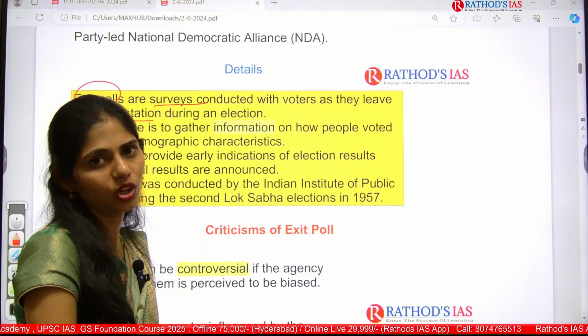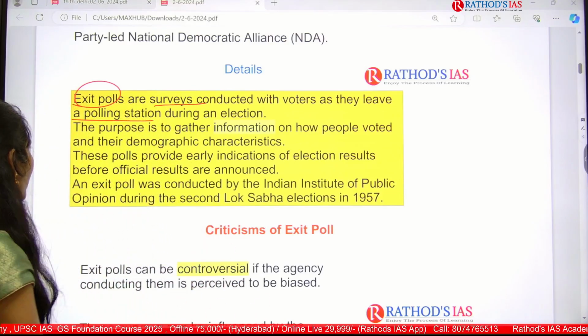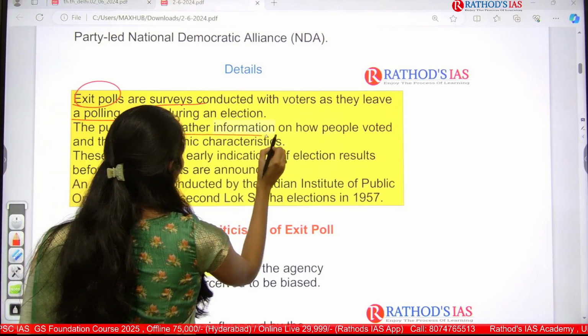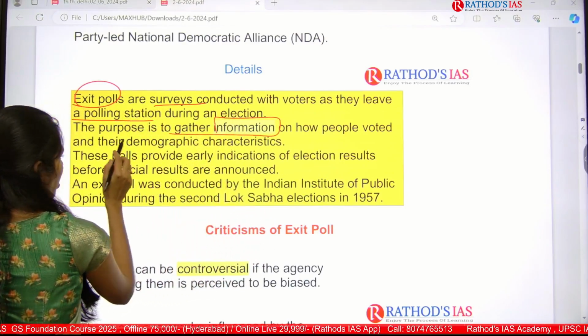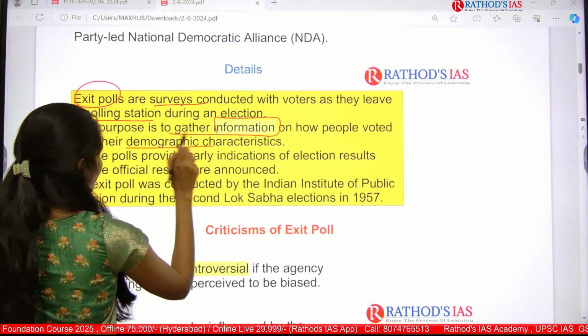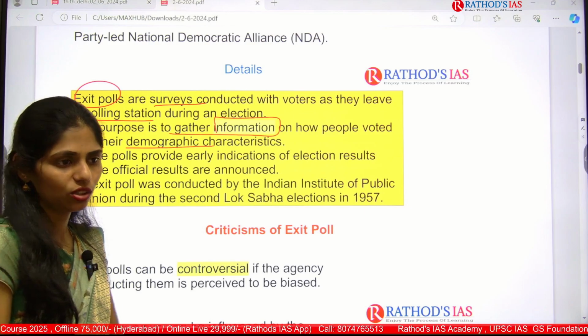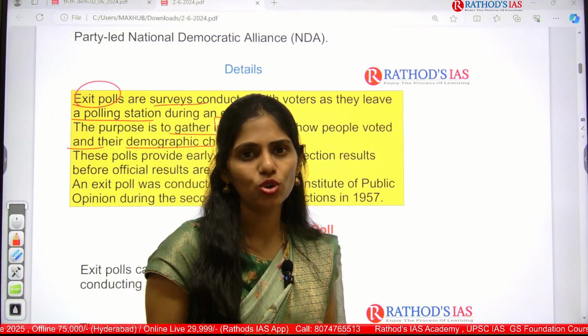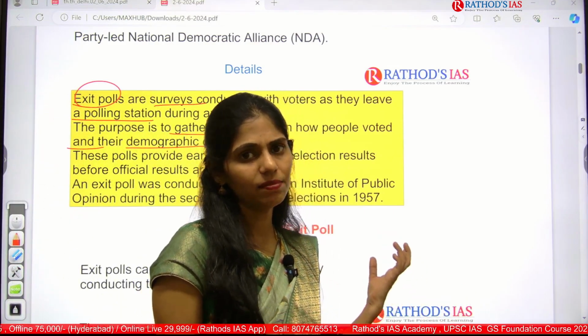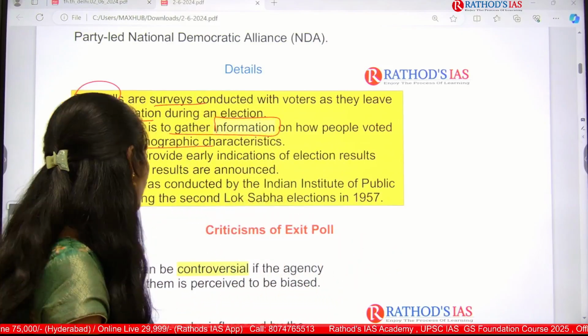That is in short called exit polls. The purpose of this poll is to gather information on how people voted and their demographic characteristics, that is, to whom they voted.